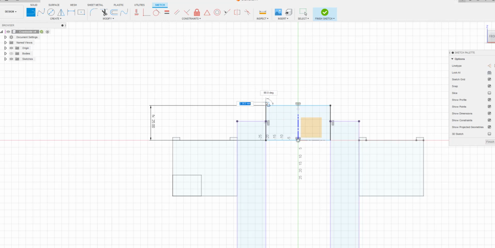And then we're going to have this here and here. So we are going to extend this line. Modify, extend. This line is extended, and this thickness is 2. So we're going to take a diameter, a dimension there from here to here. That is 2. And then we're going to have 2 vertical lines. One vertical line here, another vertical line here.